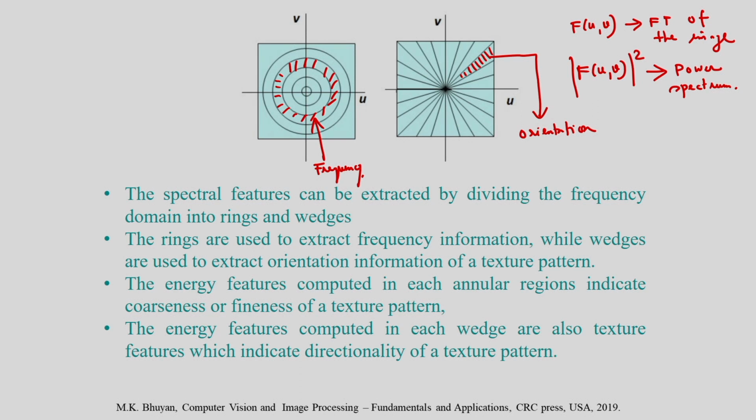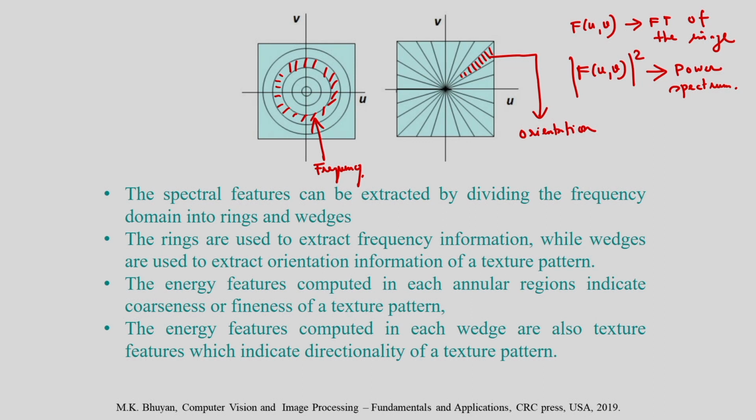After this, the energy features can be computed in each annular region. I can determine the energy for the annular regions, and it indicates the coarseness or the fineness of a texture pattern.